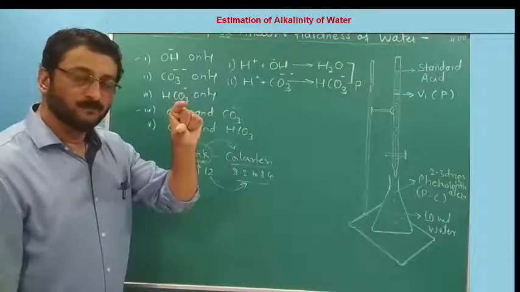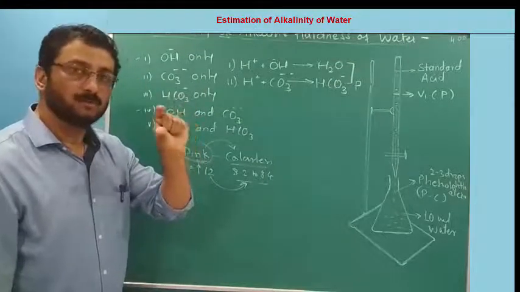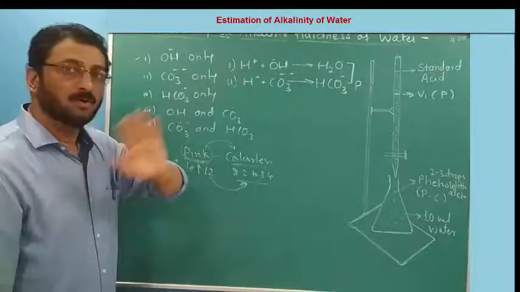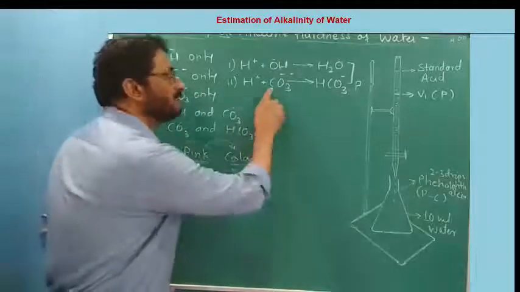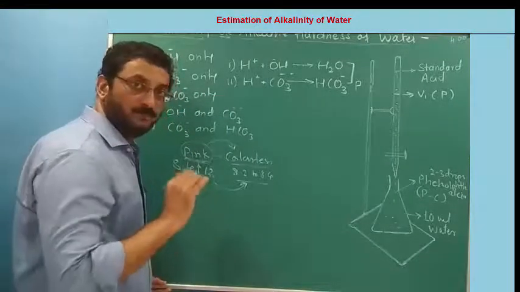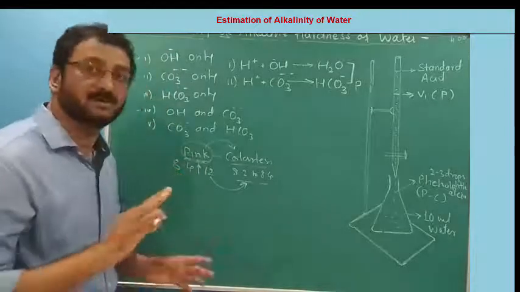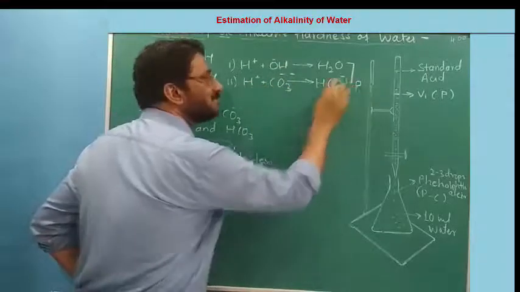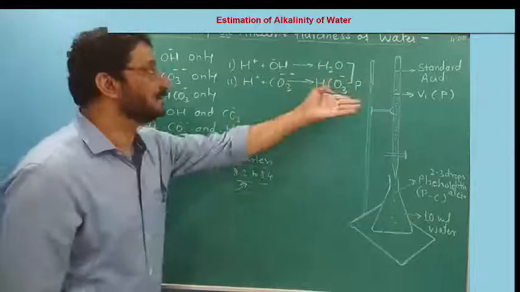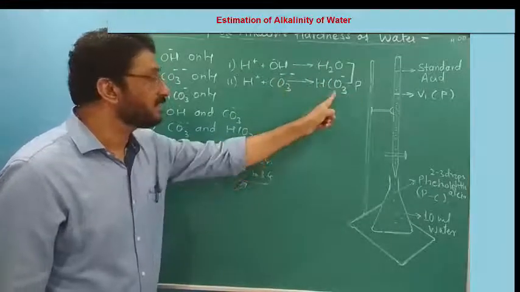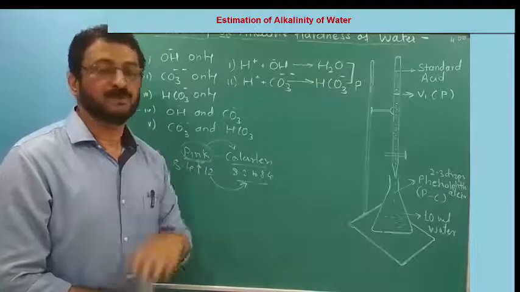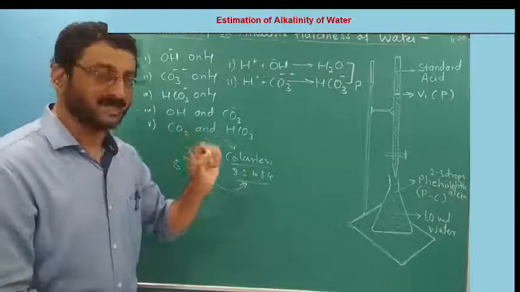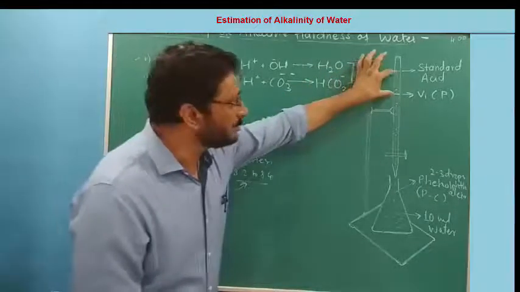This volume of acid is used for what? It is used to neutralize all hydroxides and 50% of the carbonates. We'll use the wording like this, 50% of the carbonates, because out of these two negative charges, one is balanced with this positive, one is still there. So 50% carbonate will be there in the flask, but not in the form of carbonate, in the form of bicarbonate.